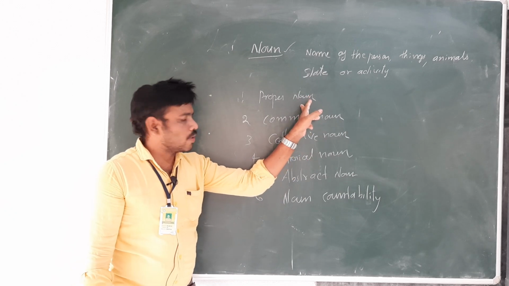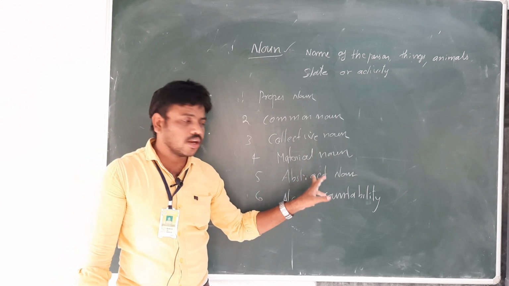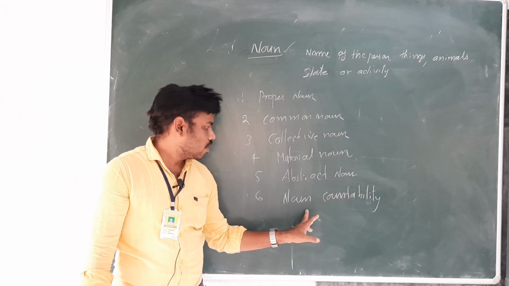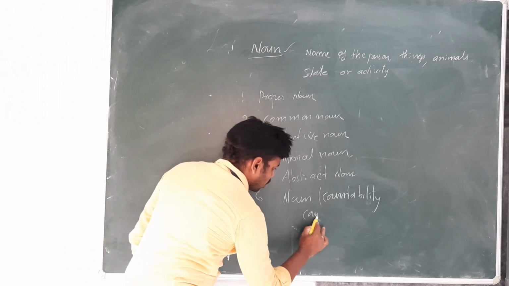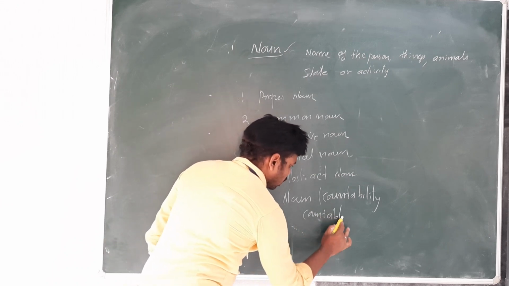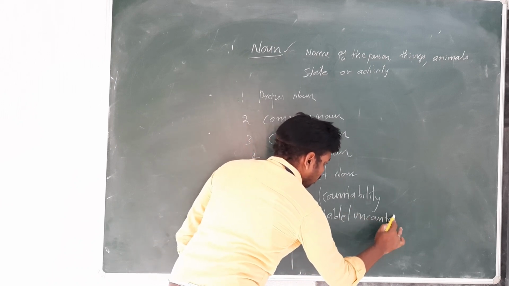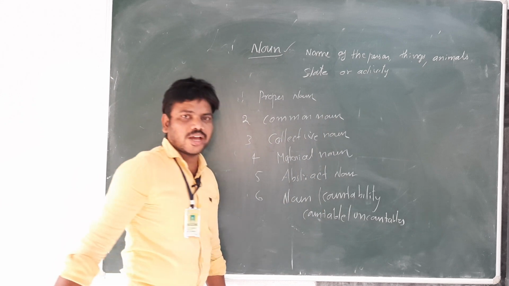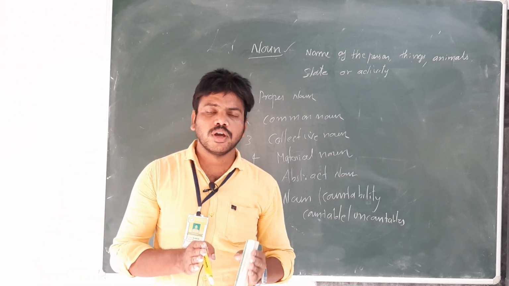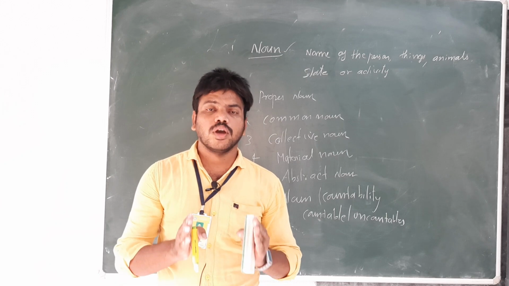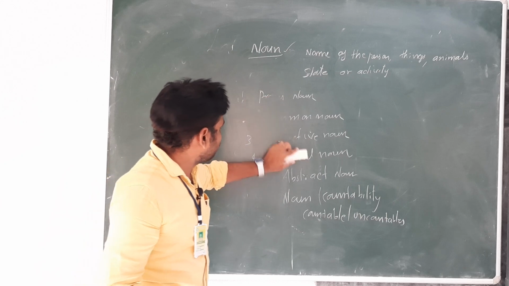Proper noun, common noun, collective noun, material noun, abstract noun, and nouns in countability: countable nouns and uncountable nouns. Now let's learn these one by one. First let us take proper noun.